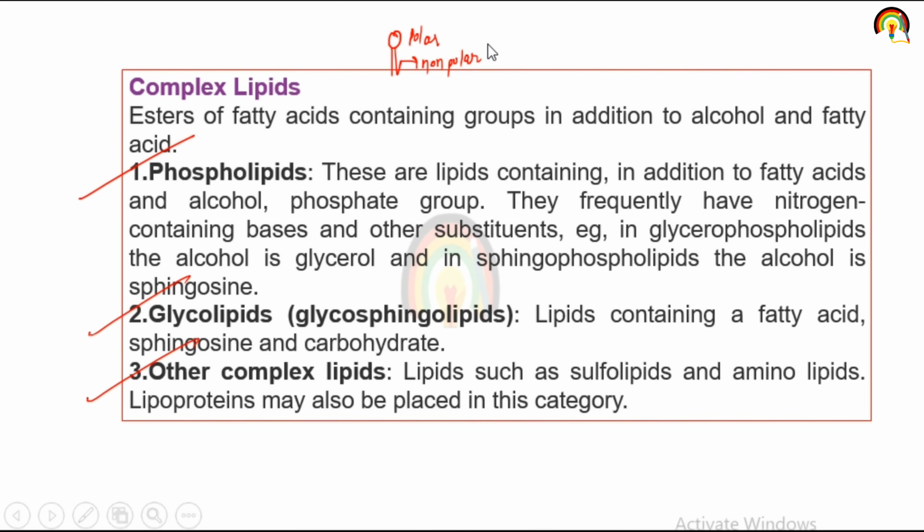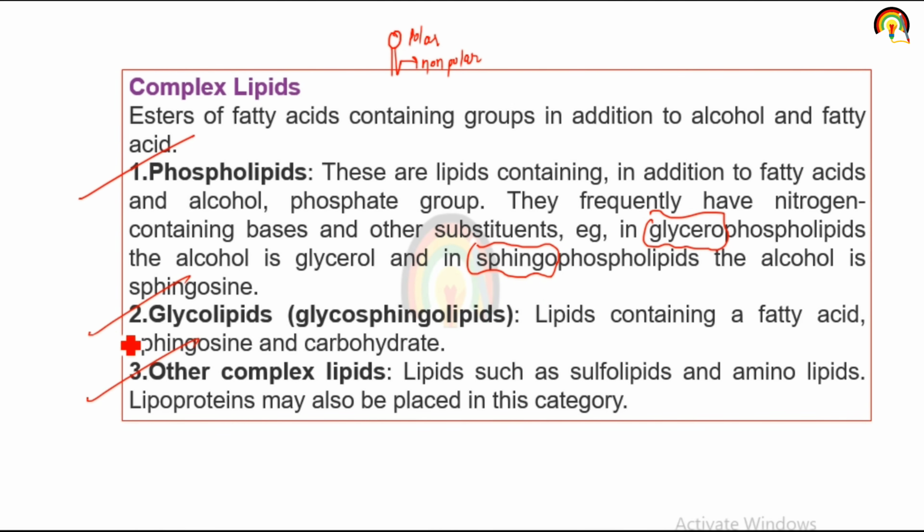These are lipids containing, in addition to fatty acid and alcohol, a phosphate group, and they frequently have a nitrogen containing base. In glycerophospholipid, glycero means backbone of glycerol, and in sphingophospholipid, sphingo means backbone of sphingosine.